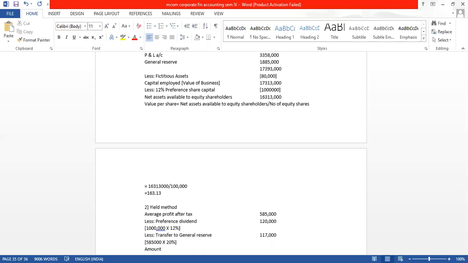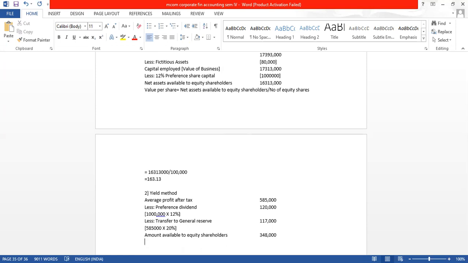The amount available after paying everyone is the amount available to equity shareholders. So how much are we getting? 5,85,000 minus 1,20,000 minus 1,17,000 is coming to 3,48,000.